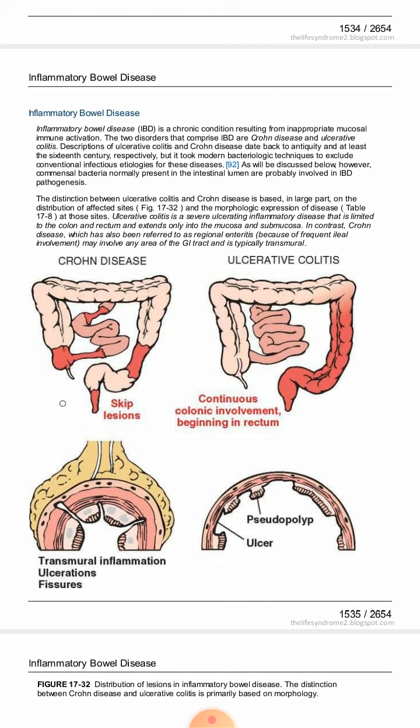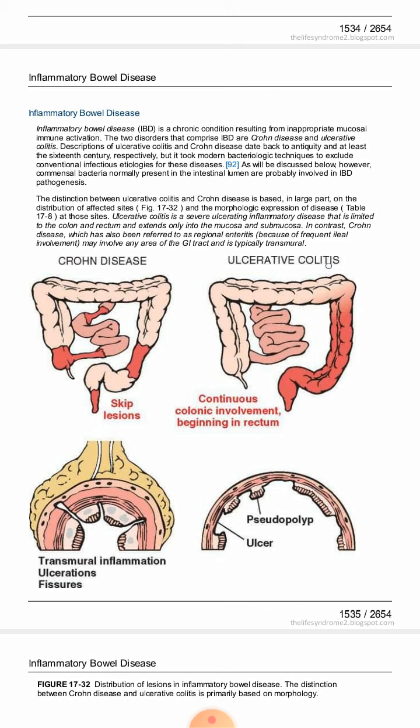Then there is distribution of the disease. In case of Crohn disease, there are skip lesions present, which means that the disease is not continuous or diffuse. For example, here we can see that this dark area is the area which is involved. This is the inflamed area. Then this is the lighter color area which is normal. Then this is again an involved area. So we can see in case of Crohn disease there are skip lesions. These skip lesions are not present in ulcerative colitis.